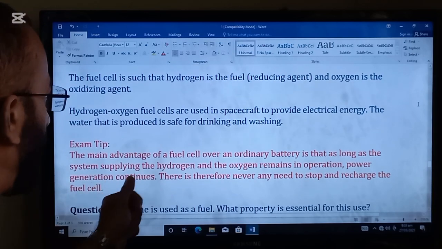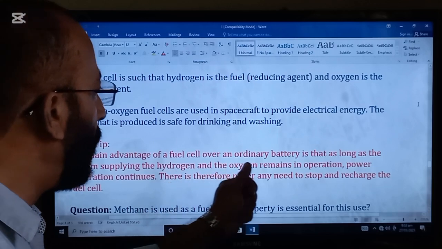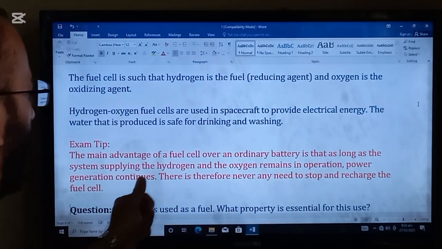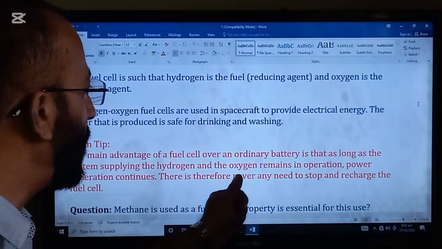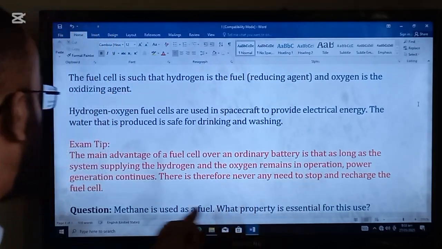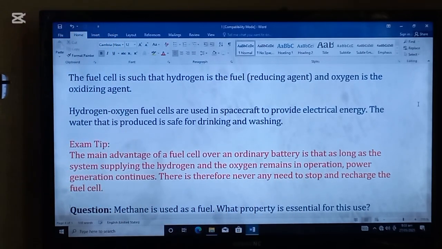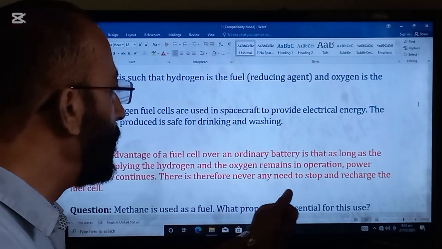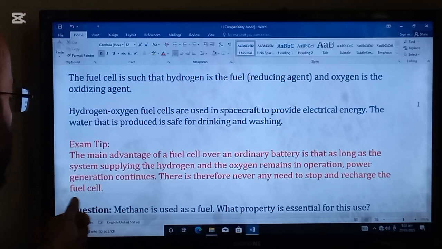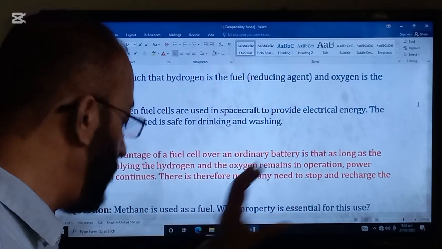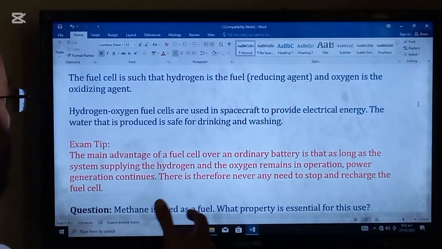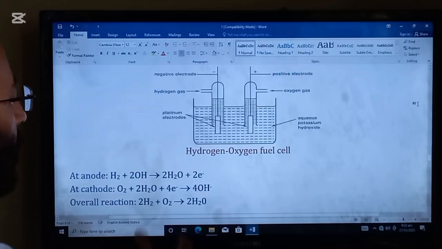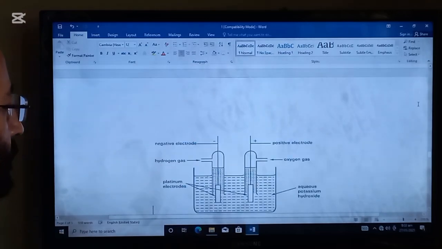The main advantage of a fuel cell over an ordinary battery is that as long as the system supplying the hydrogen and the oxygen remains in operation, power generation continues. There is therefore never any need to stop and recharge the fuel cell. This is the advantage of the hydrogen oxygen fuel cell.